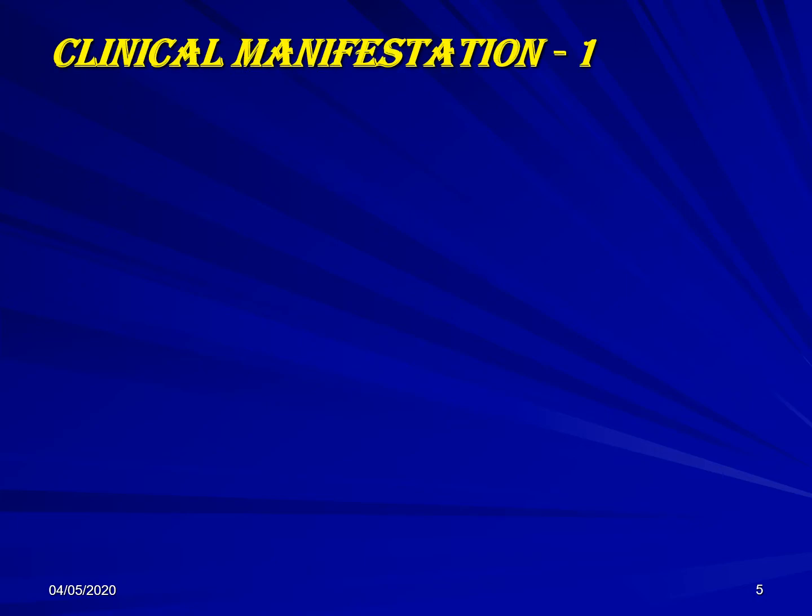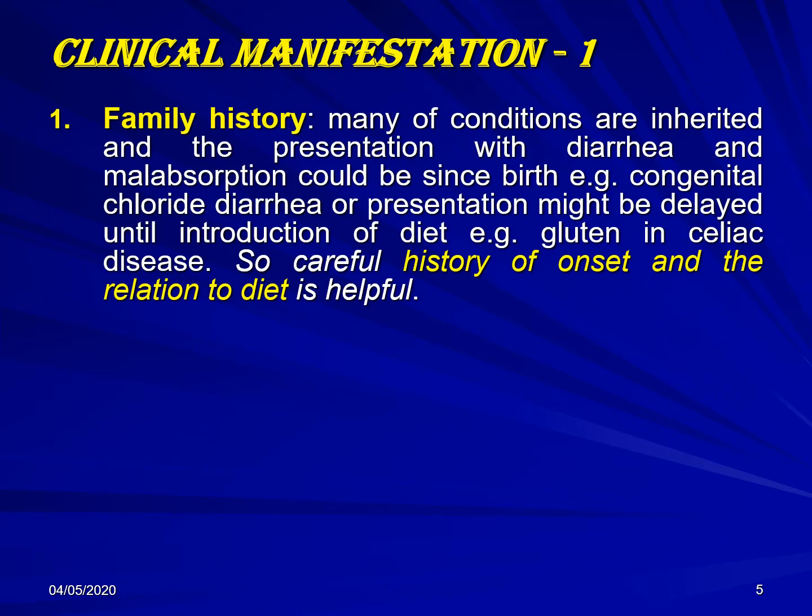The child needs to be evaluated. We always start with the clinical manifestation. The family history is important to take because some cases of malabsorption are familial, for example, galactosemia or congenital chloride diarrhea, and some cases are multifactorial, for example, celiac disease. All of these family histories play a role.